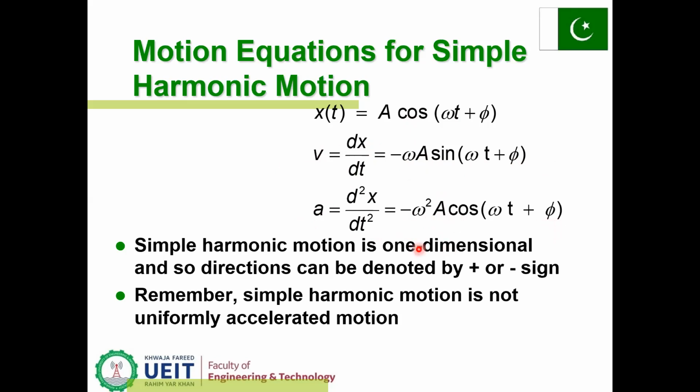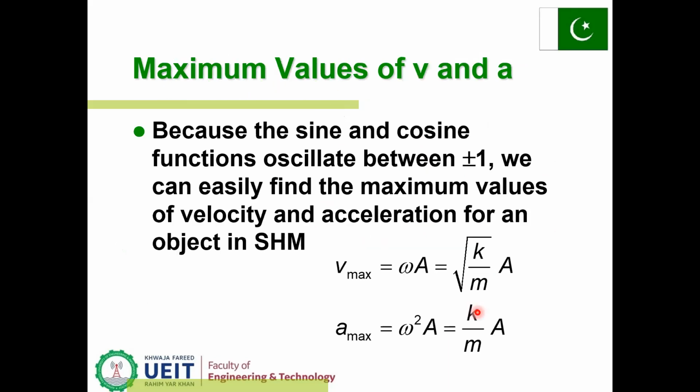Simple harmonic motion is one dimensional, so directions can be denoted by plus and minus signs. Remember, simple harmonic motion is not uniformly accelerated.